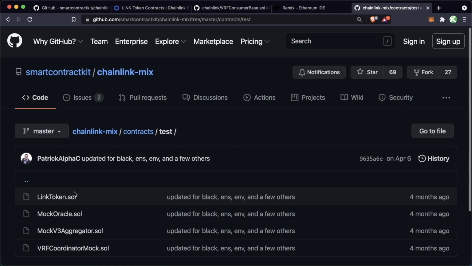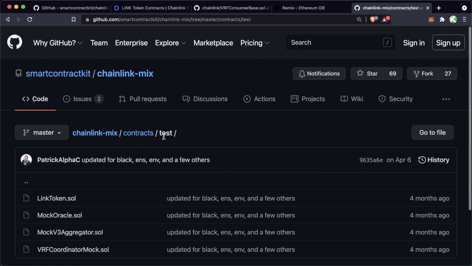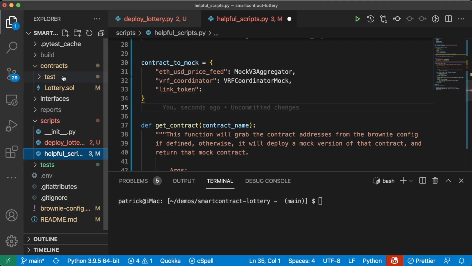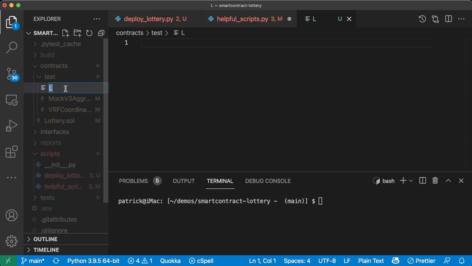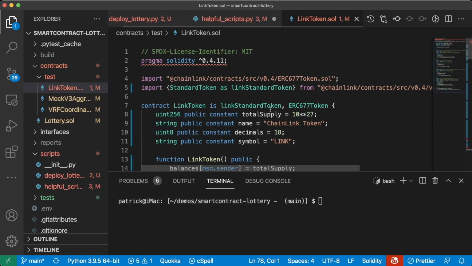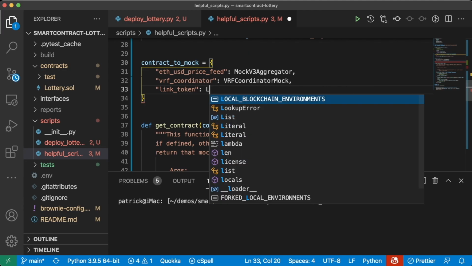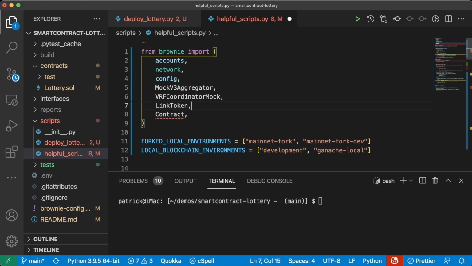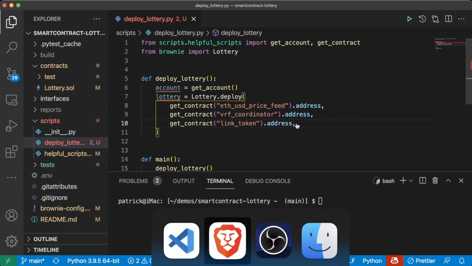So we can go to test. And as you can probably see, what I often normally do is literally just copy this entire test folder project to project. So I'm going to copy this whole thing, create a new file. We're just going to call this one link token.sol. Contract link token, perfect. And then in our helpful scripts, we're going to have this be link token. And of course, we're going to import this from Brownie. Great, get contract link token.address, perfect.